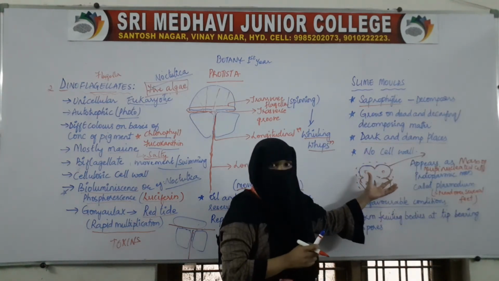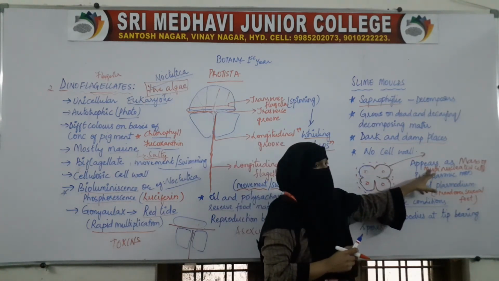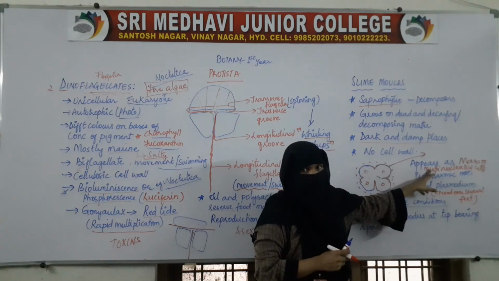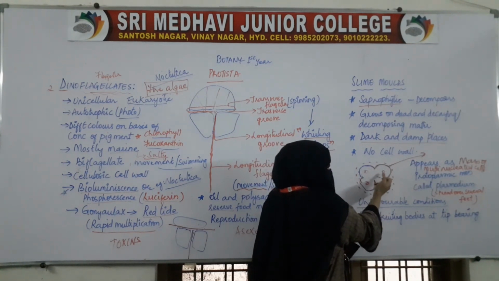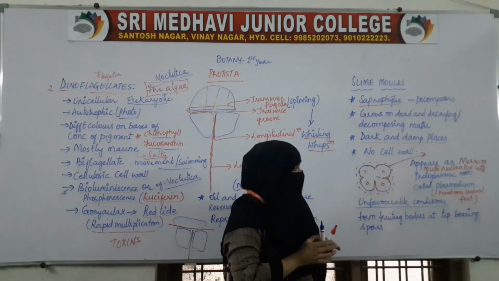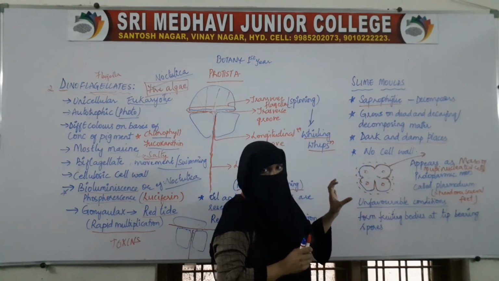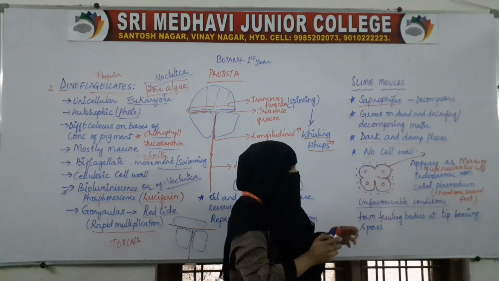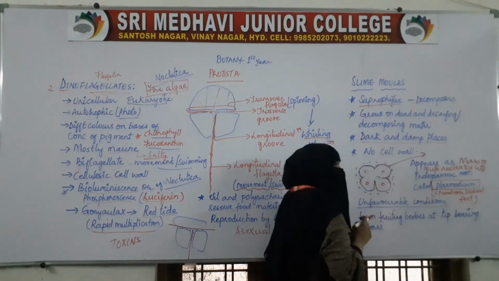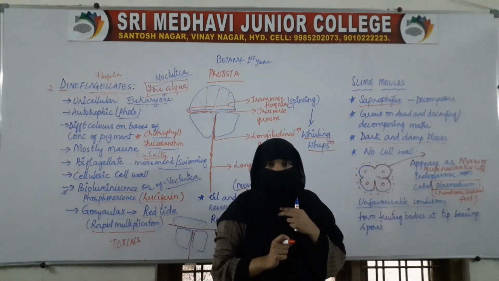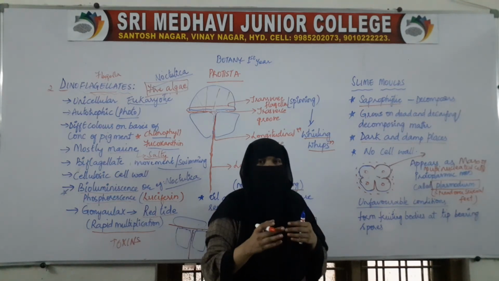Inside the protoplasm there will be many nuclei, and this aggregate mass of cells is called plasmodium. It spreads over a few feet.